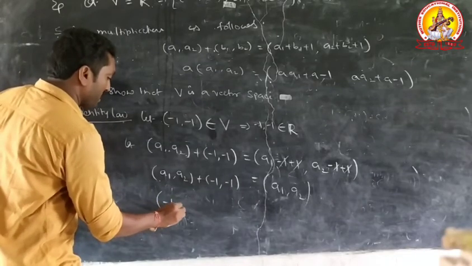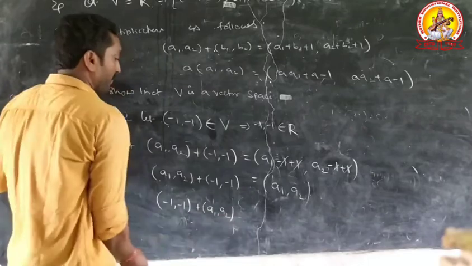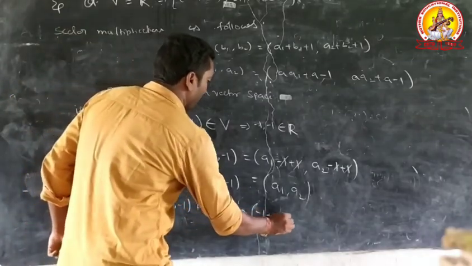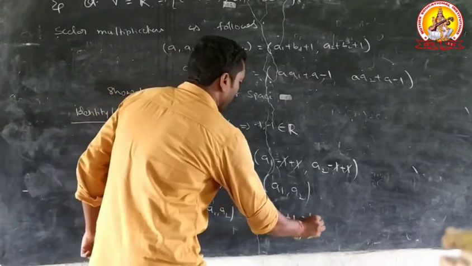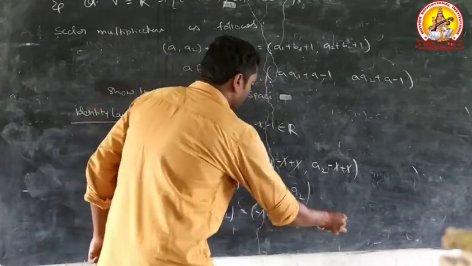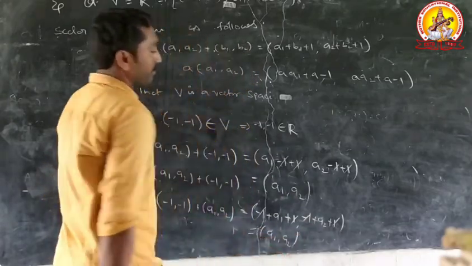Another point: (minus 1, minus 1) plus (A1, A2) equal to (minus 1 plus A1 plus 1, minus 1 plus A2 plus 1), that equal to (A1, A2).